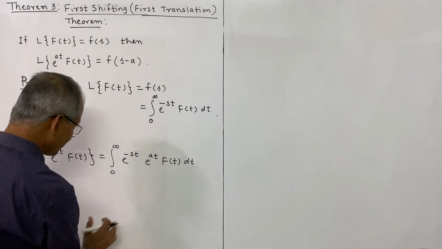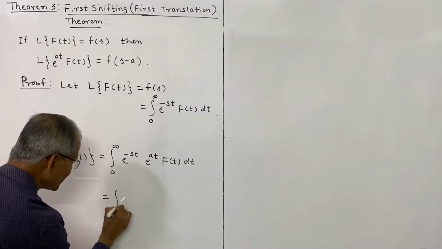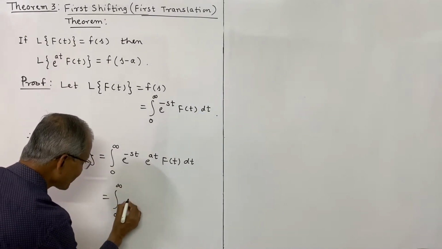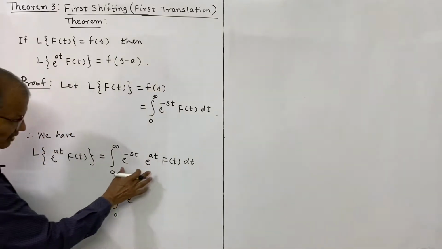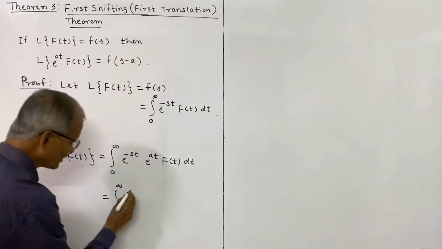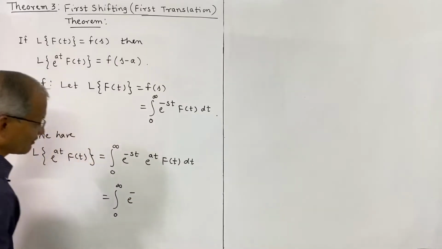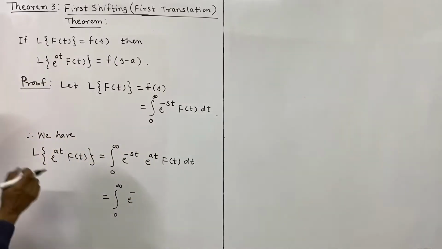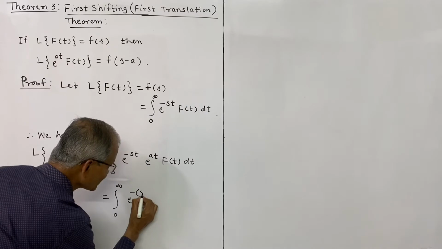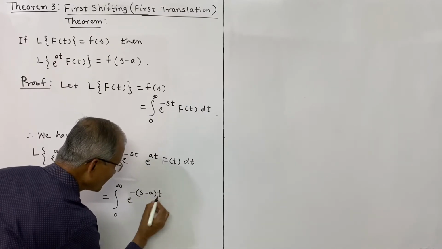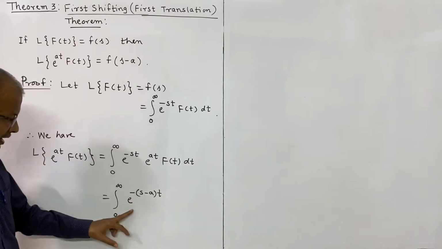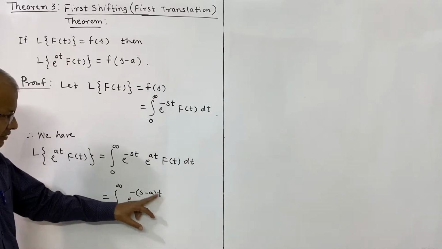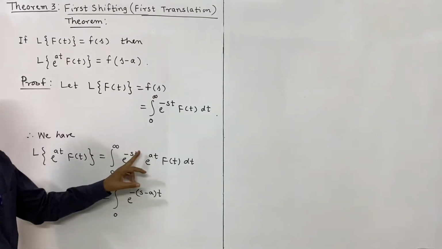Now this can be simplified and we can write this as the integral from 0 to infinity of e power. We can combine these two functions using the law of indices: I take the minus sign common and t common, and in the bracket it remains s minus a. You verify this. It is e power minus st plus a into t, that is the sum of the indices.